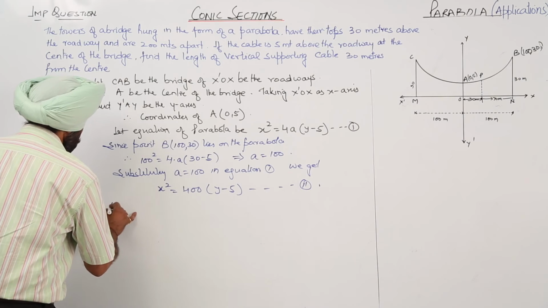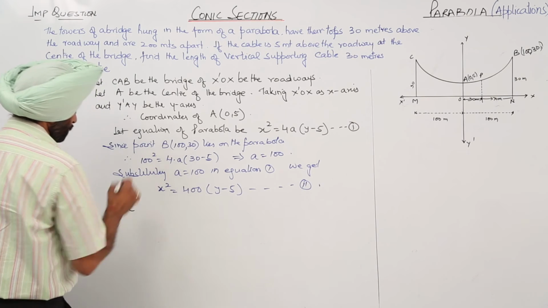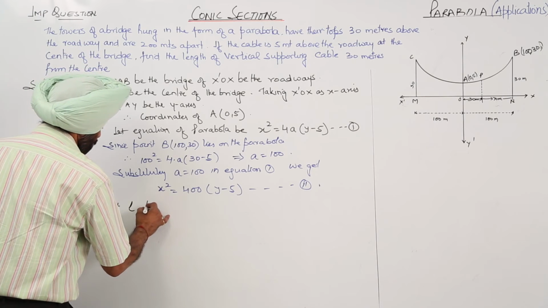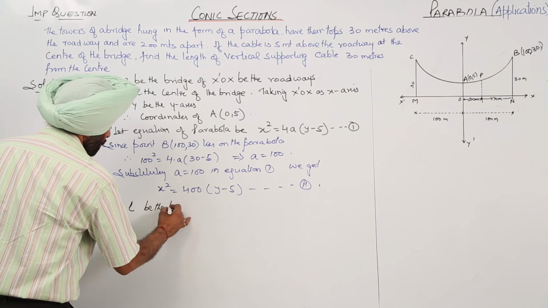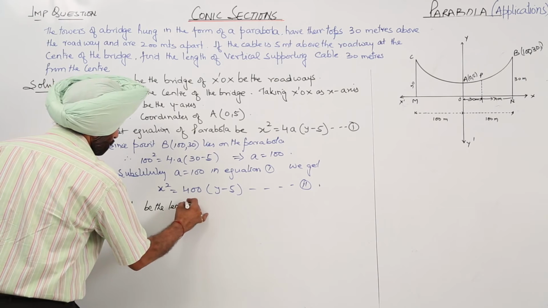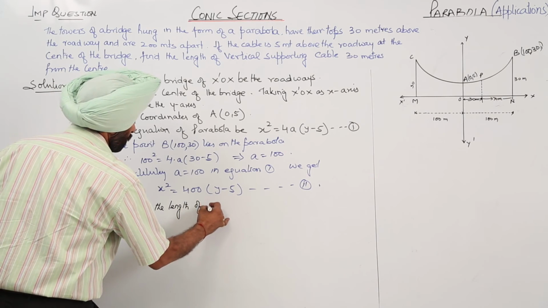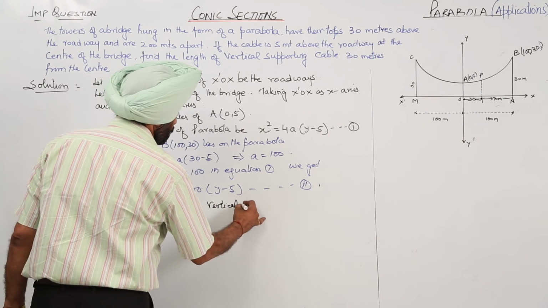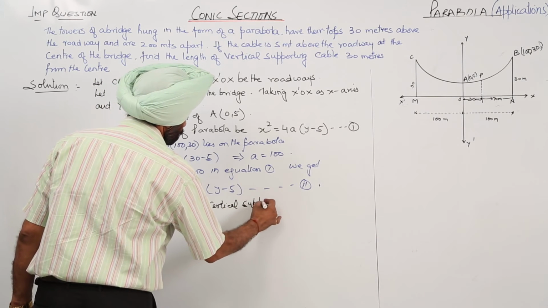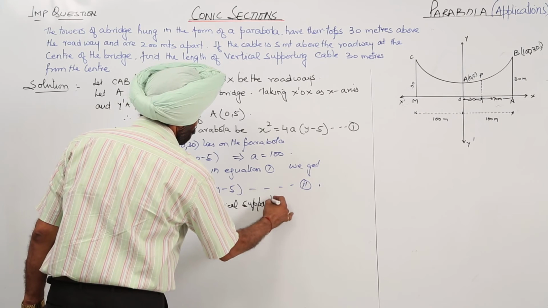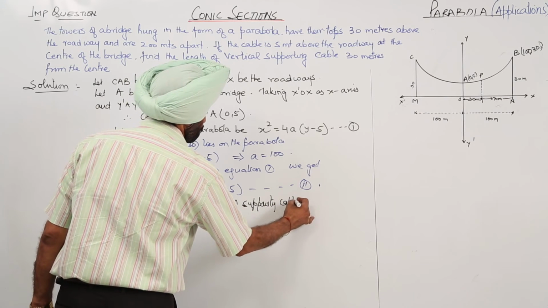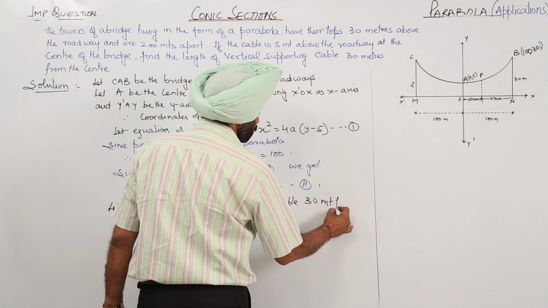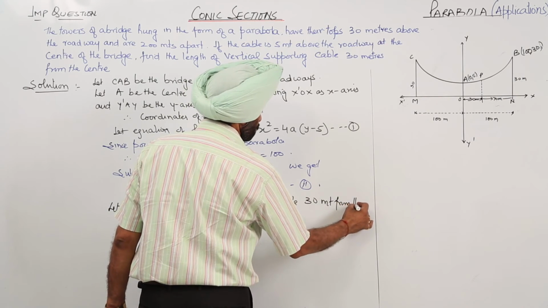Let L be the length of the vertical supporting cable, which is given 30 meters from the center.